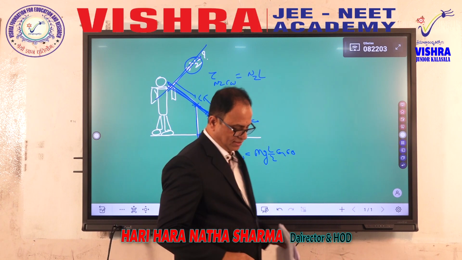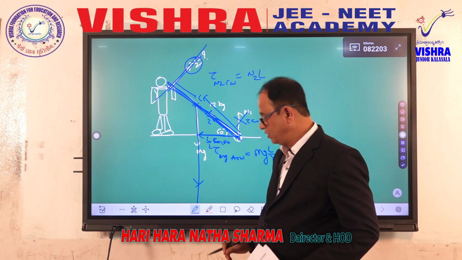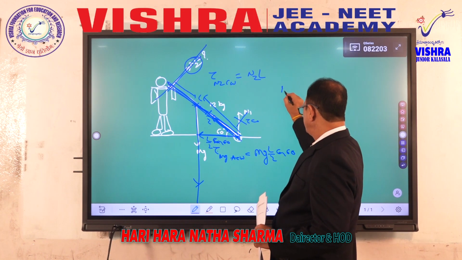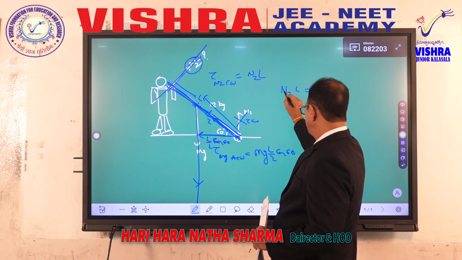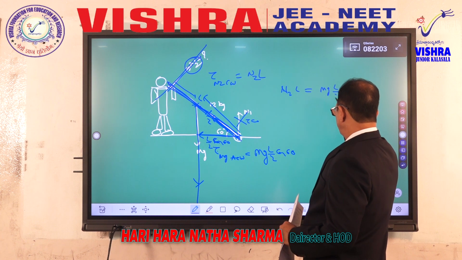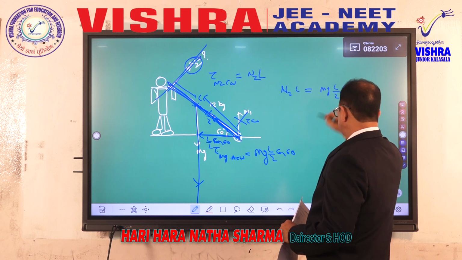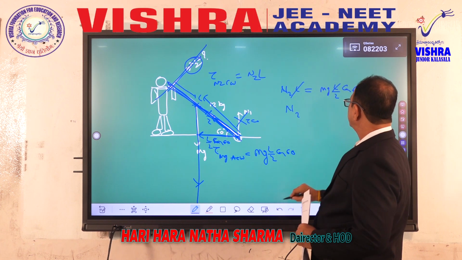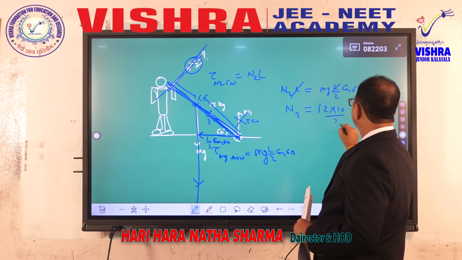Therefore, this question requires some knowledge of Newton's laws of equilibrium of bodies. N2 L is equal to mg L over 2 cos 60. Now we have to get N2. This L and L get cancelled. Mass of the rod is 12 kilograms, g is 10, over 2.